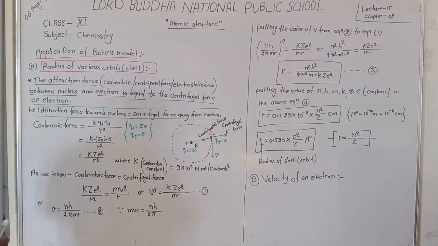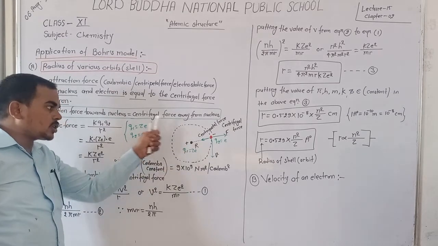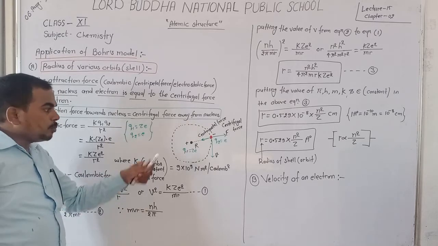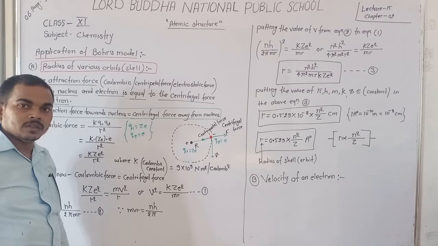Always remember that the electron revolves in its stationary orbit, a stationary shell, without loss of its energy.